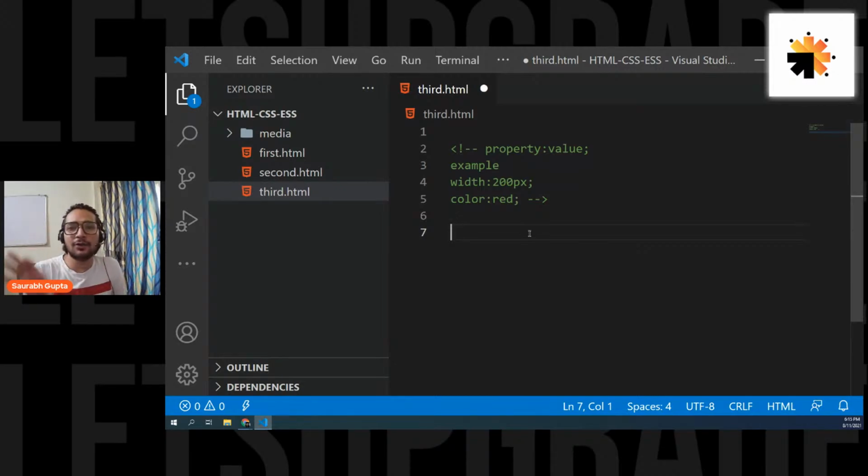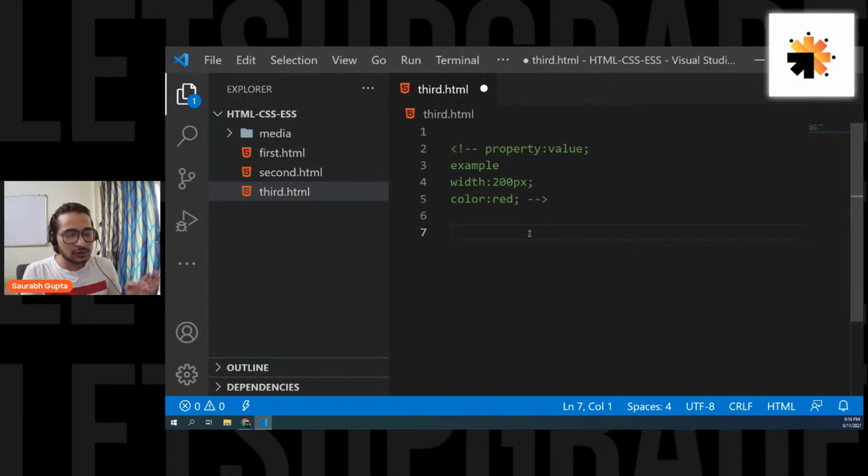How to tell a particular CSS that you have to apply on this particular HTML element? Like how am I going to tell it, okay, fine, you have to apply on the P tag, you have to apply on the H1 tag, you have to apply on the table tag, you have to apply on the input tag. How am I going to tell my CSS? So now let's learn that.